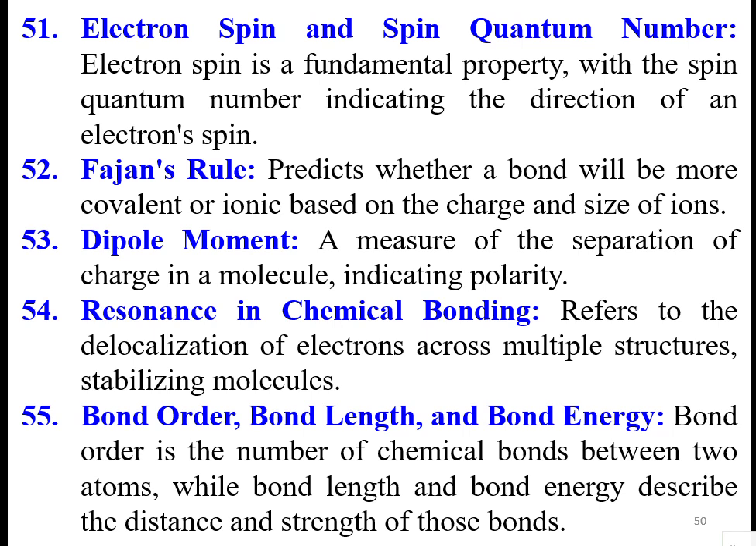Resonance in chemical bonding refers to the delocalization of the electrons across multiple structures, stabilizing the molecules. Then bond order, bond length, and bond energy. Bond order is the number of electron bonds between two atoms, while the bond length and bond energy describe the distance and strength of these bonds.